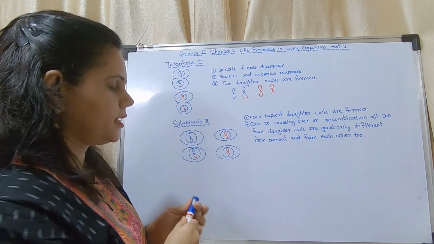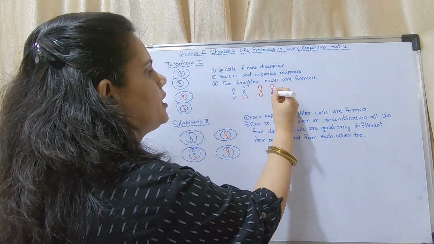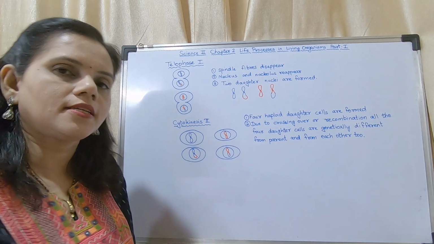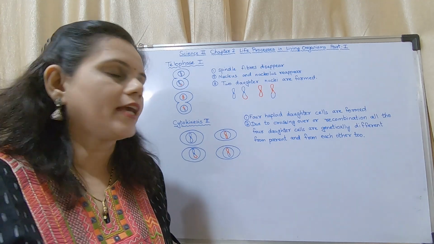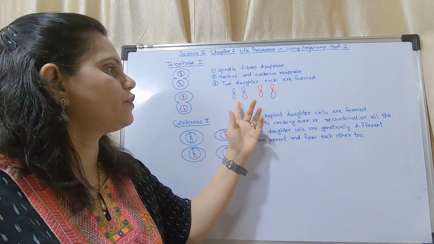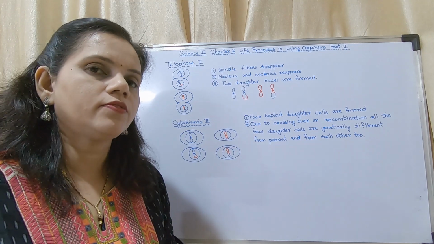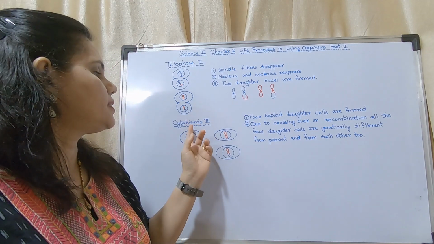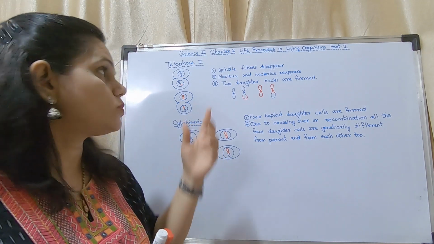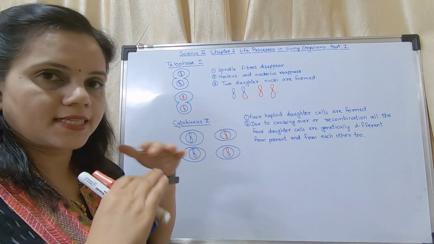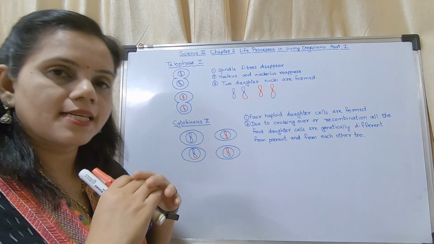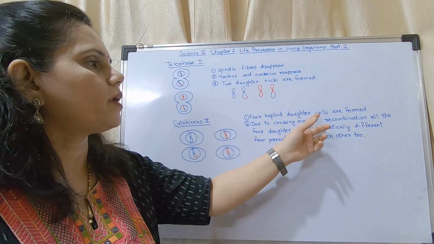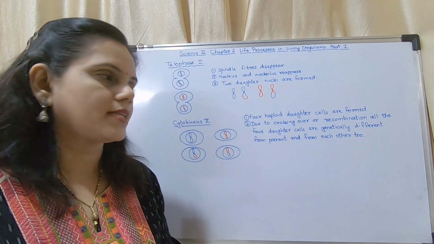It is an example. As an example, I am showing recombination occurs in all the chromosomes. Okay, here, so these are the four combinations which we have got. Now in cytokinesis 2, these two cells separate, so four haploid daughter cells are formed.